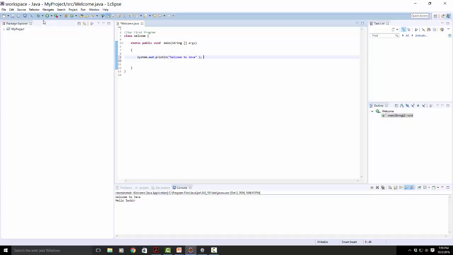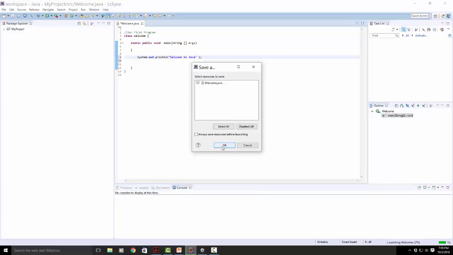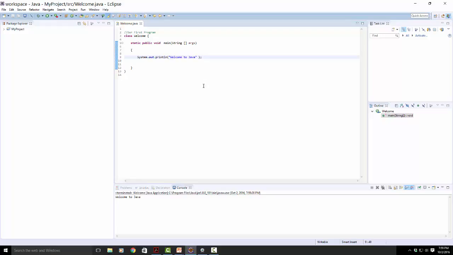Now I hope you remember this is our first program, and let me run it one time. See, it is printing welcome to Java. Now, as long as I have a white space between these literals, I can type it the way I want it.